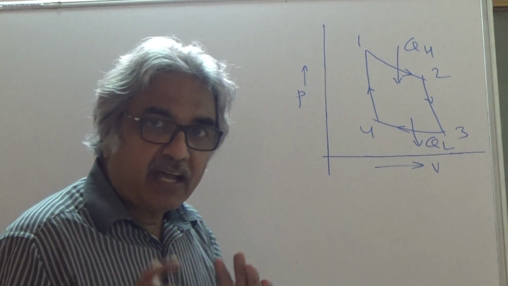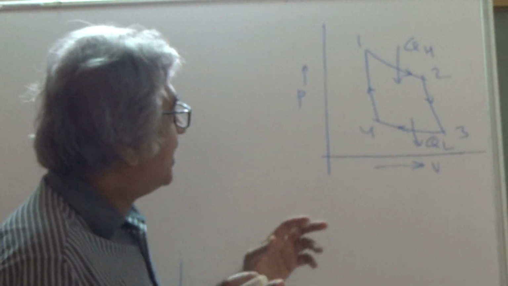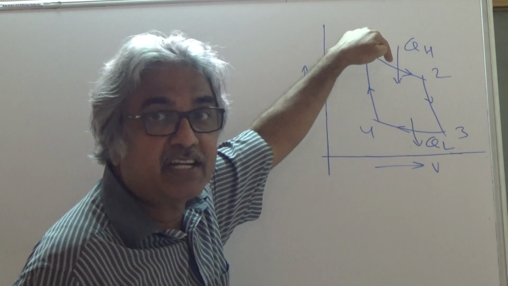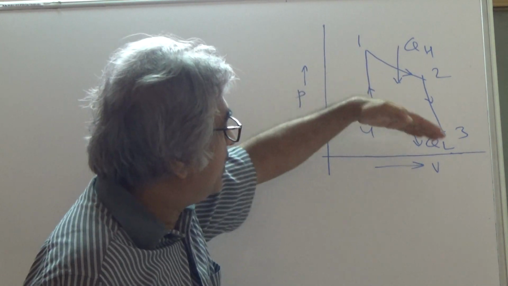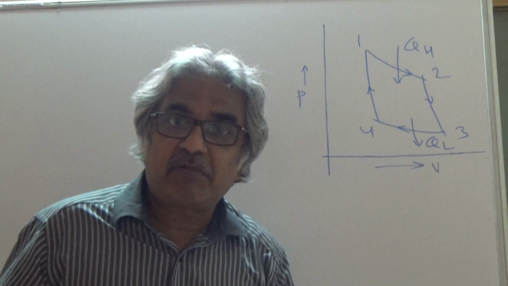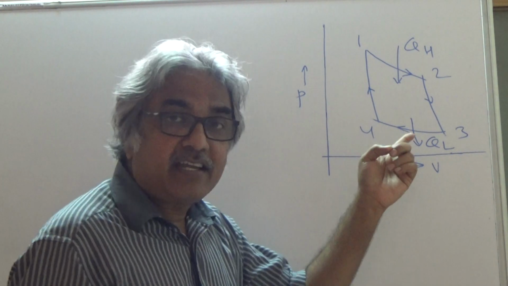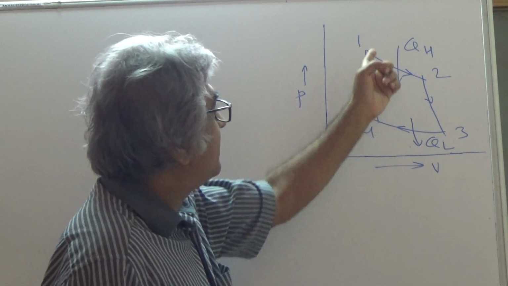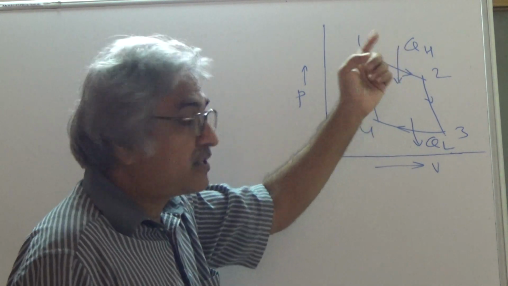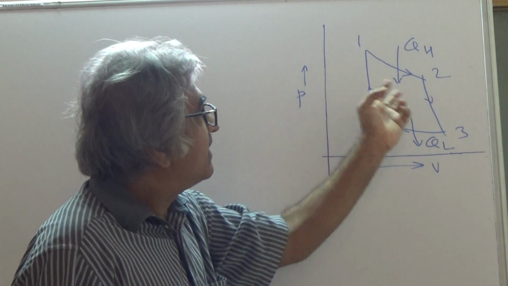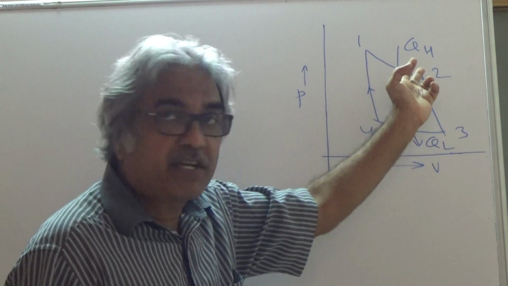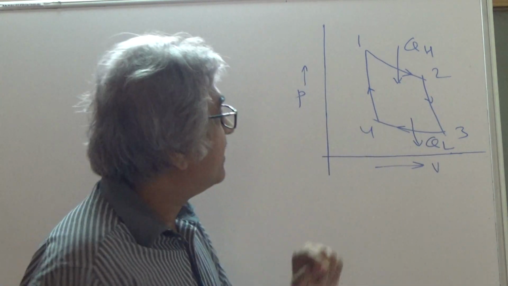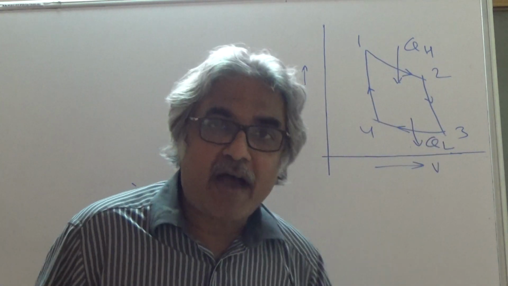Now here also I would like you to understand, this is a constant temperature line, at temperature TH. Throughout 3 to 4, heat is rejected isothermally and reversibly. This temperature is TL. You might go back and see, TL is the sink temperature, TH is the source temperature. So throughout this process the temperature is constant. 1 to 2 temperature is constant, 3 to 4 temperature is constant. Okay, so these lines are also parallel to each other.